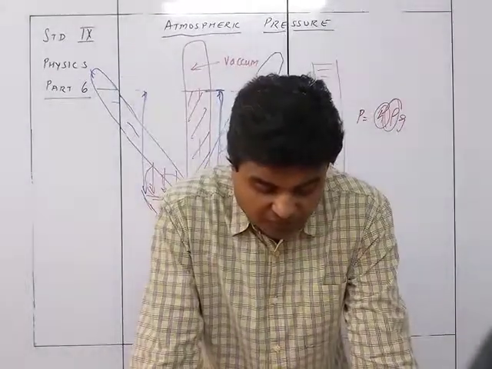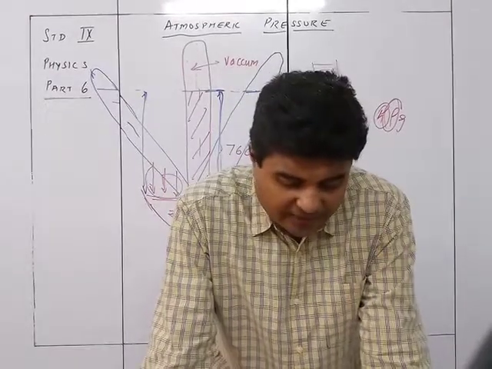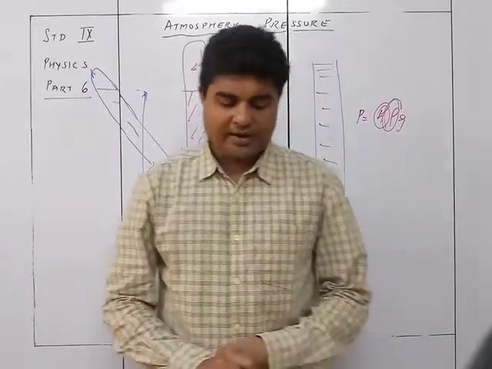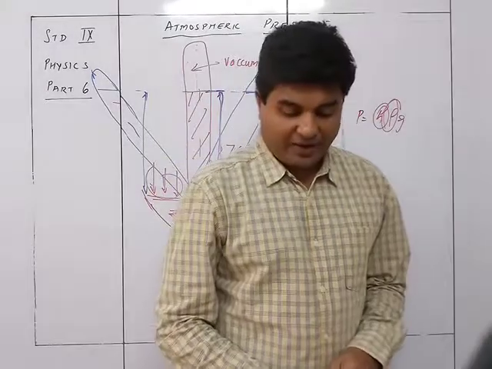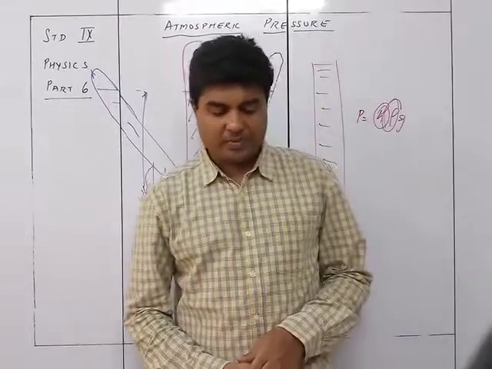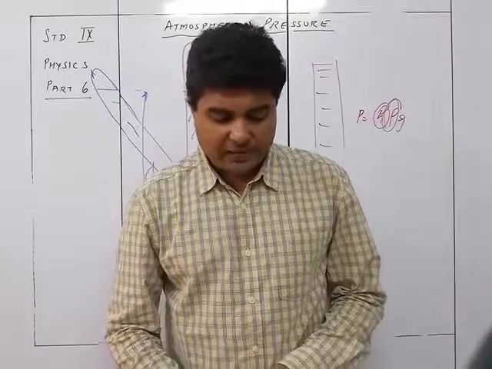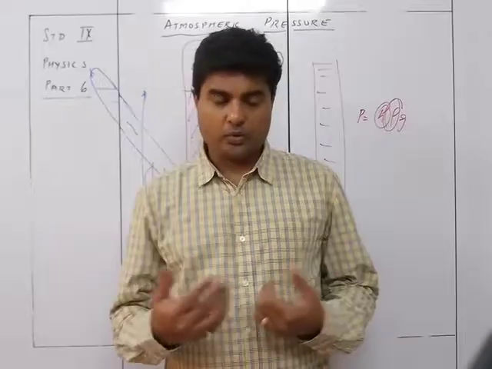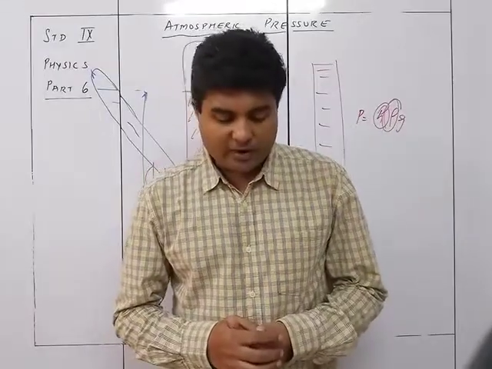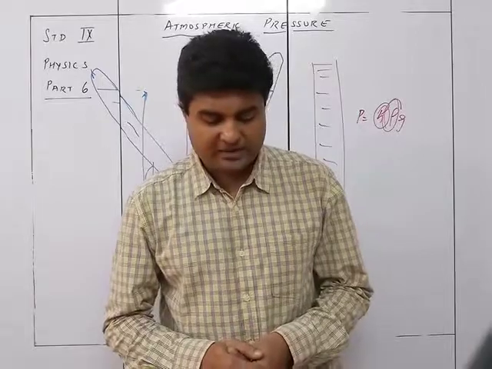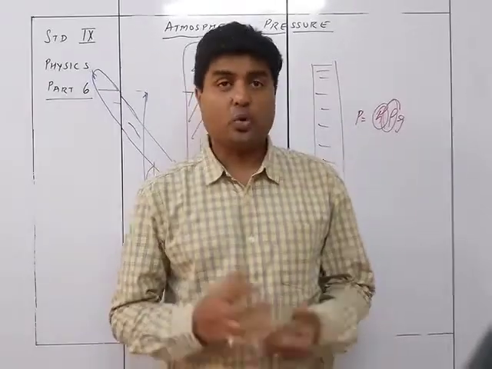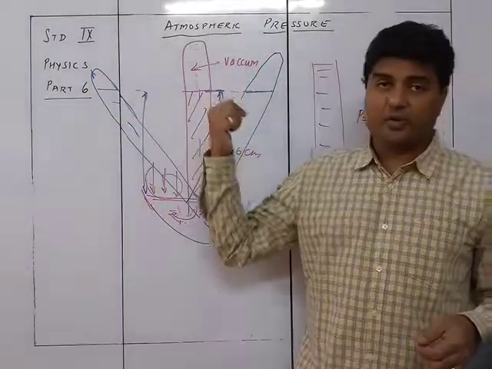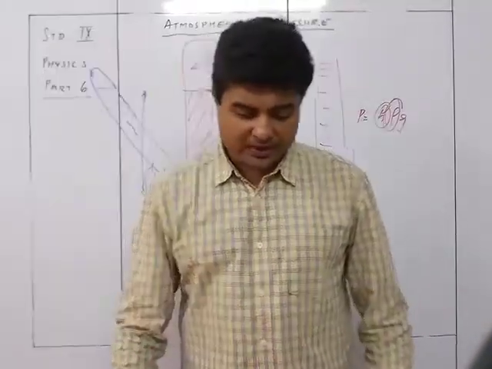Disadvantages of water. First of all, if water is used in a barometer, it has the following disadvantages. The density of water is low, so nearly 10.4 meters of height of the water column is needed to balance the normal atmospheric pressure. But it is highly inconvenient to take a tube of 10.4 meters for the barometer, as I told you. The vapor pressure of water is high, so its vapors in the vacuum space will make the reading inaccurate. Yes, water gets evaporated very easily. So that's why there will be vapors of water present inside over here. So that will give you an inaccurate reading.